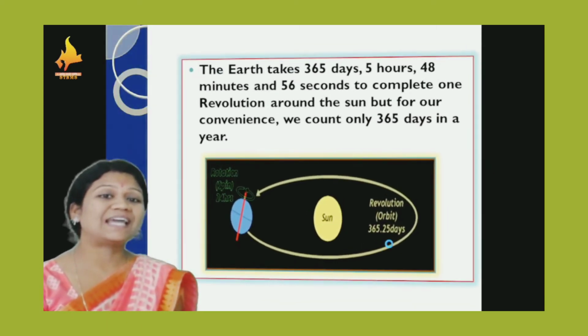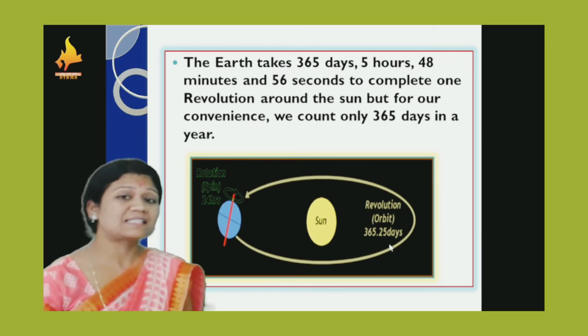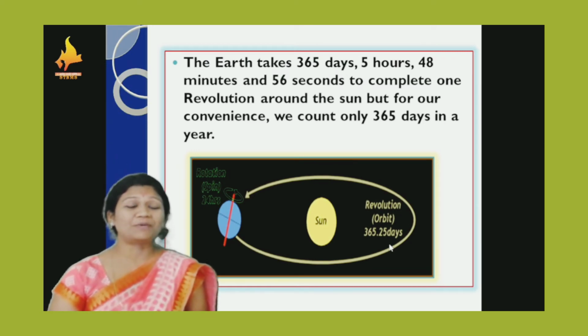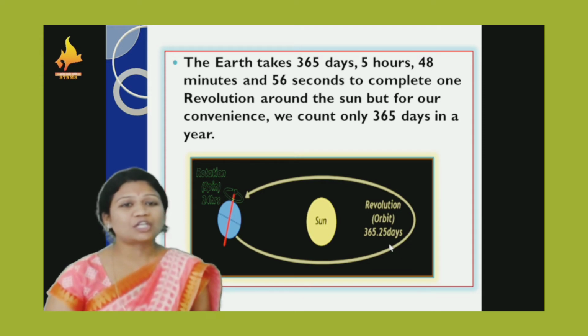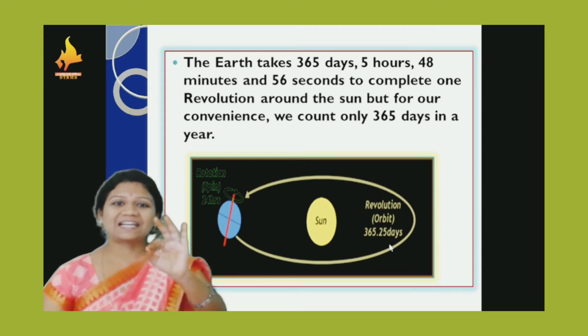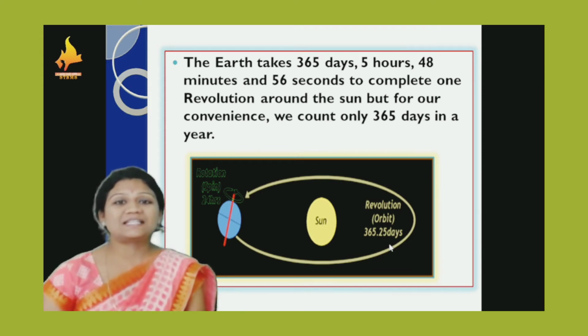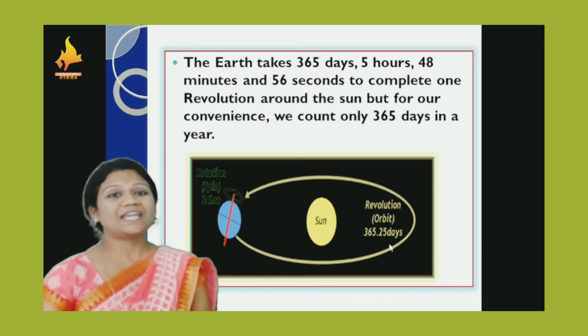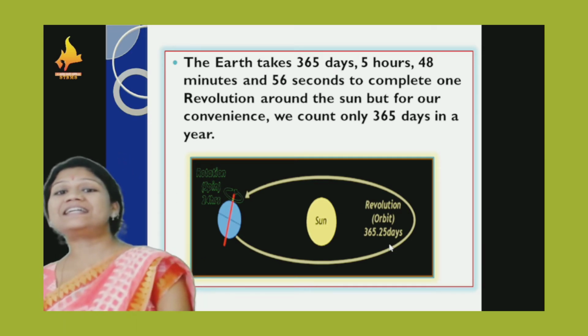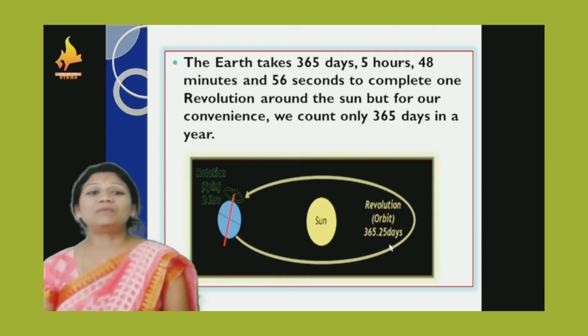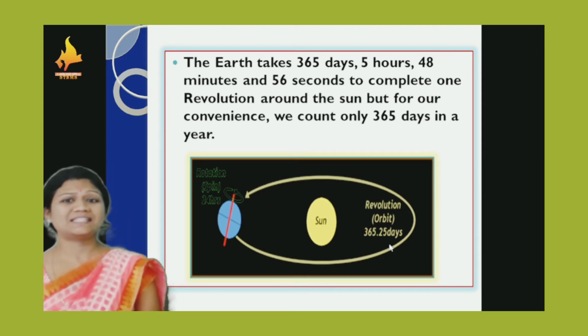Then exactly how much time is required for completing one revolution? It is exactly 365 days, 5 hours, 48 minutes and 58 seconds.